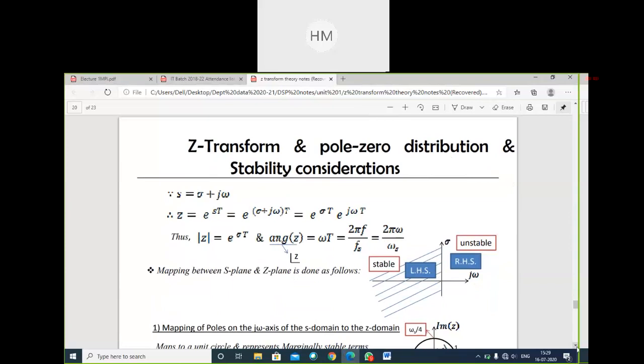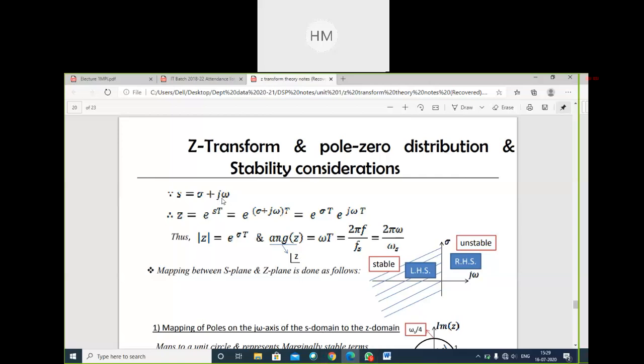See now, stability, causality: many parameters are there to define Z transforms. What do we mean by stability of a signal? We all know the S domain, S is equal to sigma plus j omega.